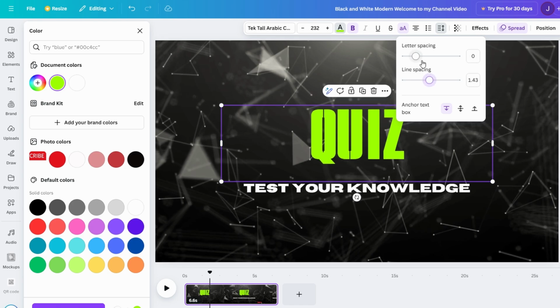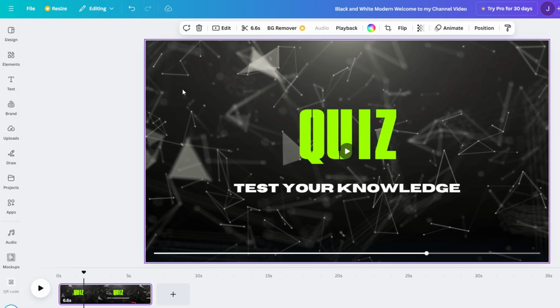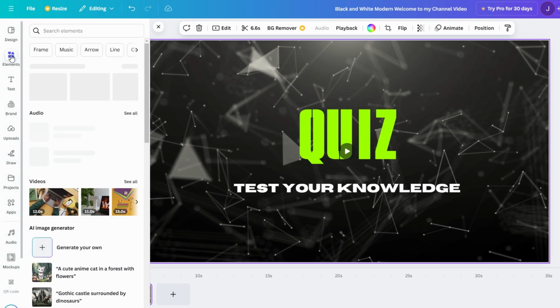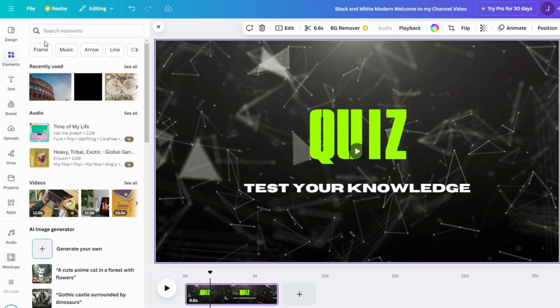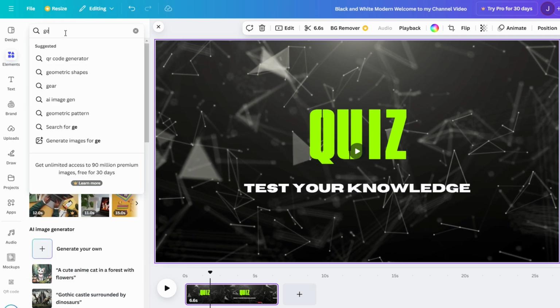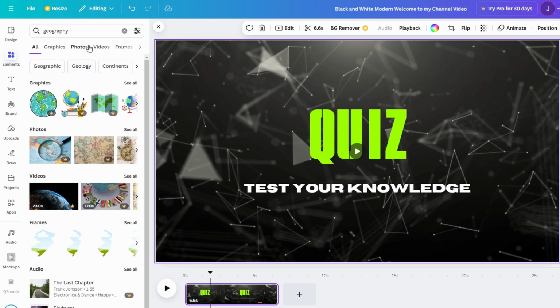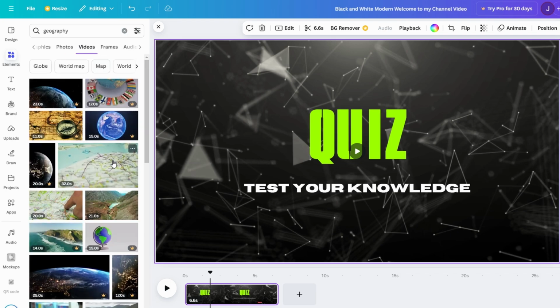Now, let's talk about the background. While the template comes with one, you may want to choose an image that better suits your theme. For instance, if you're doing a geography quiz, you could use an image of a globe or a famous landmark. If it's a music quiz, try adding a background with musical notes or instruments. By personalizing the text and layout, and adjusting the background to match your quiz theme, you'll ensure your design is both visually appealing and easy to navigate.